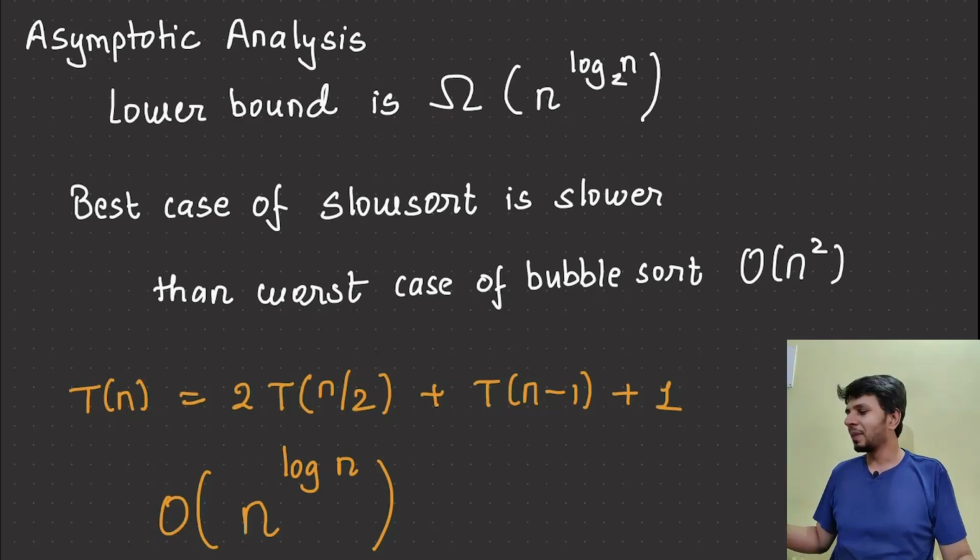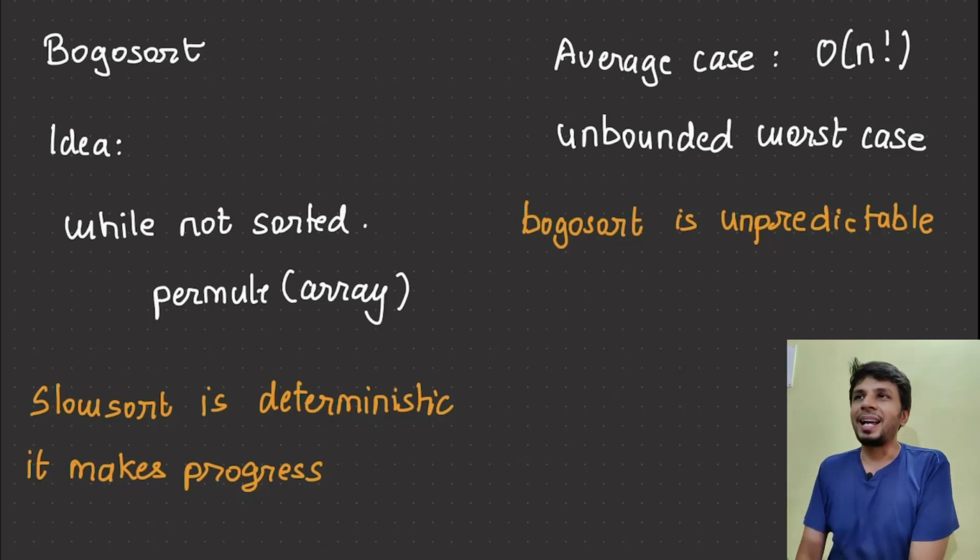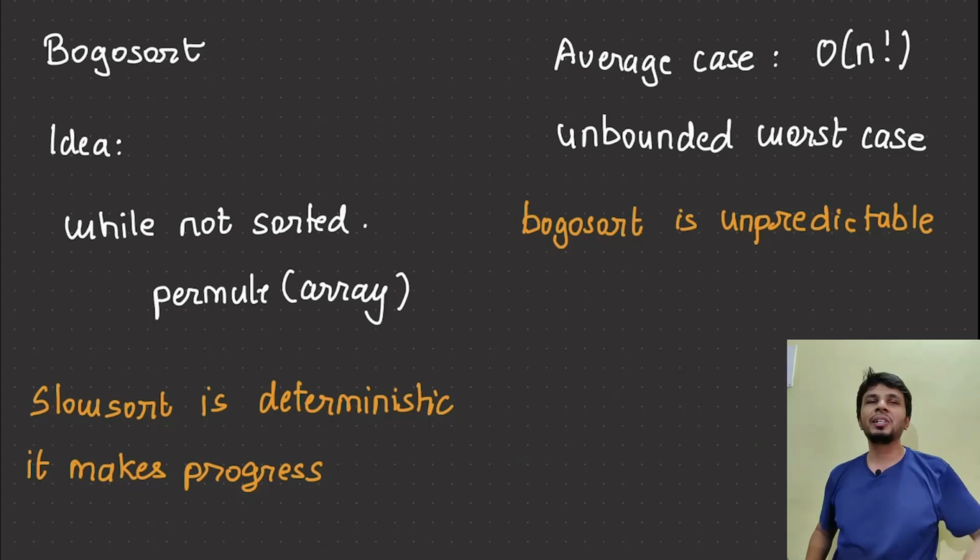It's called slow sort. But usually people say that bogo sort is much worse than slow sort. Bogo sort is really weird, but the idea has to be given credit. The idea is simple: while my array is not sorted, do a random permutation on the array and see if that's sorted or not.